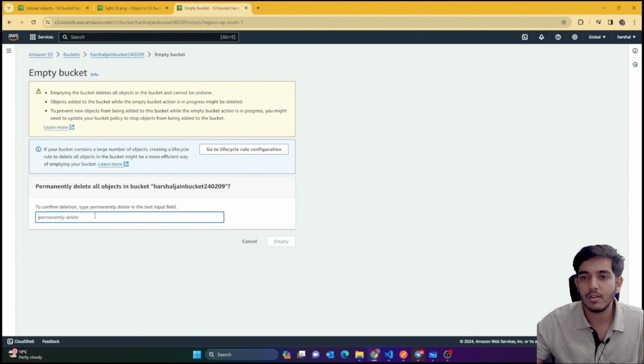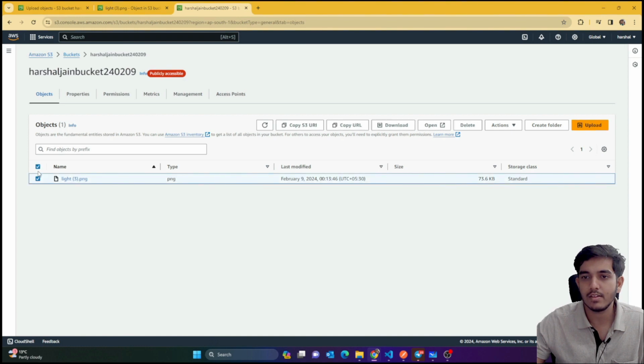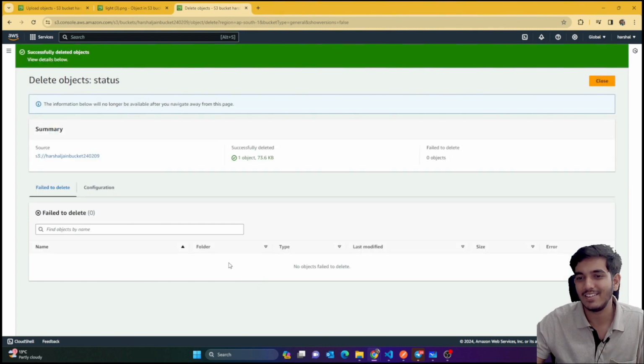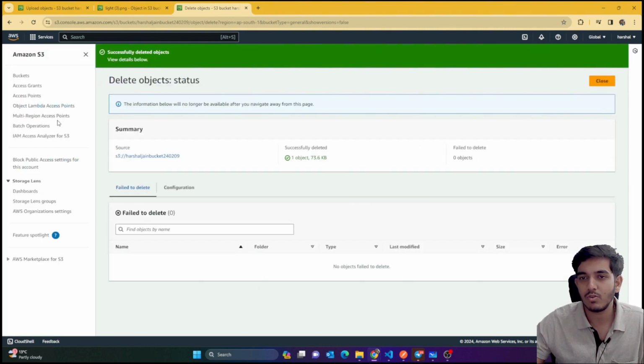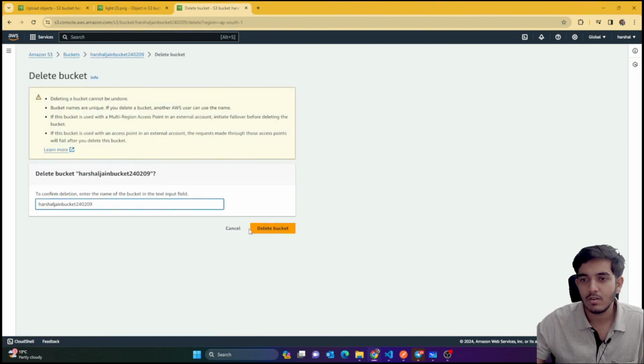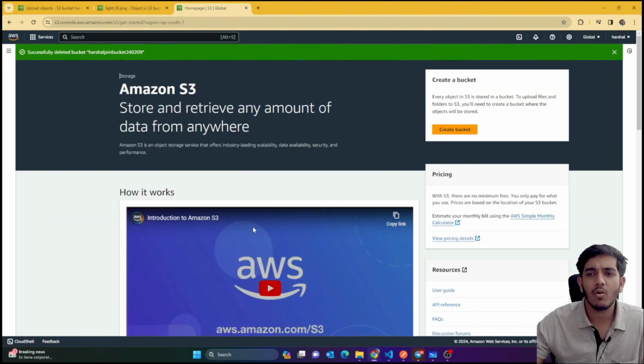Empty bucket. Okay, I have to empty this first and then I can delete it. Emptying the bucket deletes all the objects. Okay, I'll just delete this bucket manually from here. Now I think I can permanently delete. I feel too lazy doing this, but we have to write things here. Anyways, now I'll just go to the bucket, and hopefully now we can delete this. Yes, so I've deleted my old bucket.